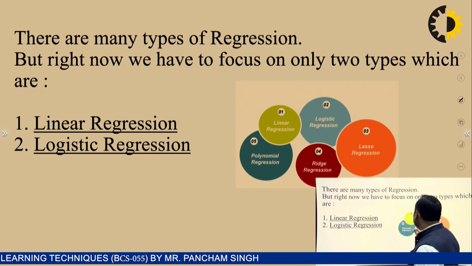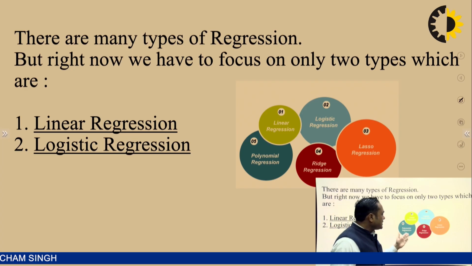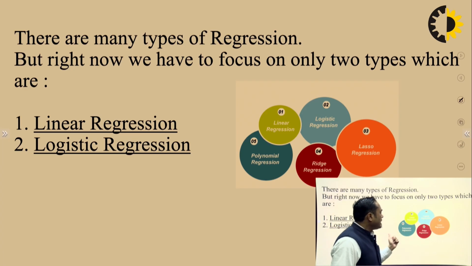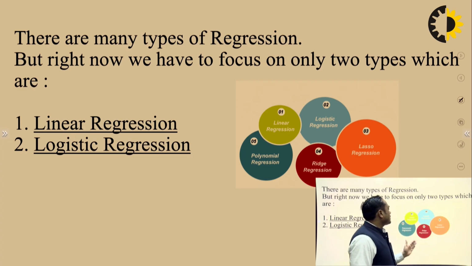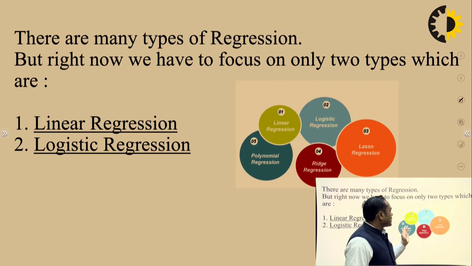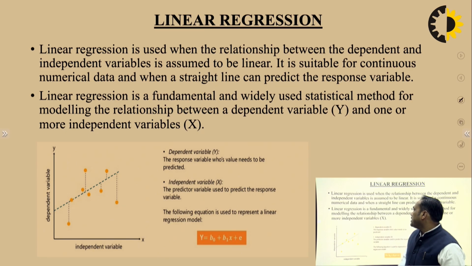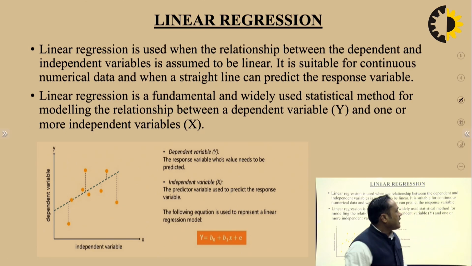Regression is divided into many categories like linear regression, logistic regression, third one is lasso regression, fourth one is ridge regression, and last one is polynomial regression. All regressions work in a different way, on the values of different features, on different input variables. So linear regression works in a linear way, lasso regression works in another way, and polynomial regression works on polynomial variables on which we can predict the answer. We are going to discuss in detail how linear regression works.